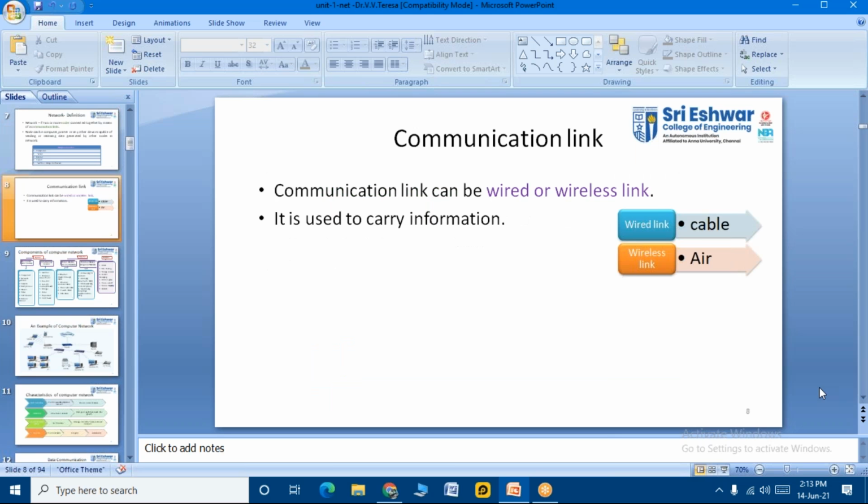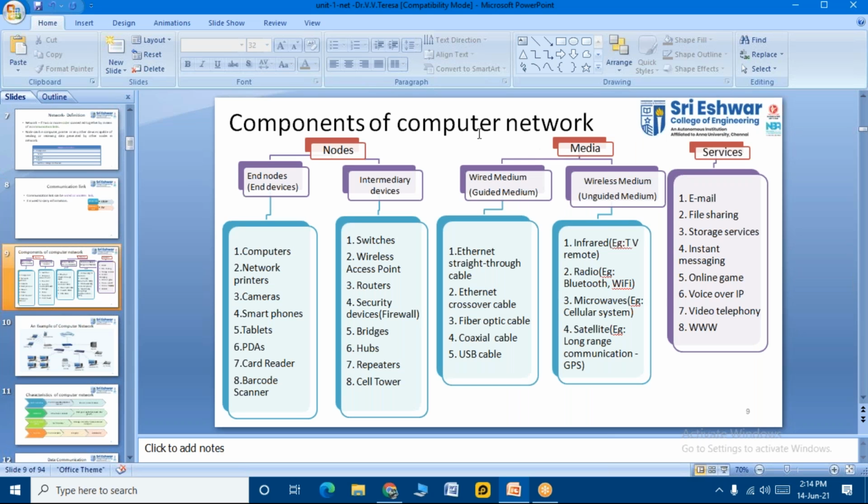A communication link can be wired or wireless, right, students? We have already discussed this. For wired, I gave you the example of the telephone, and for wireless we have numerous examples, one best example being our cell phones. A wired link is via cable, and a wireless link is via the air. That is why it is named wired and wireless. Basically, it is used to carry the information. Clear?